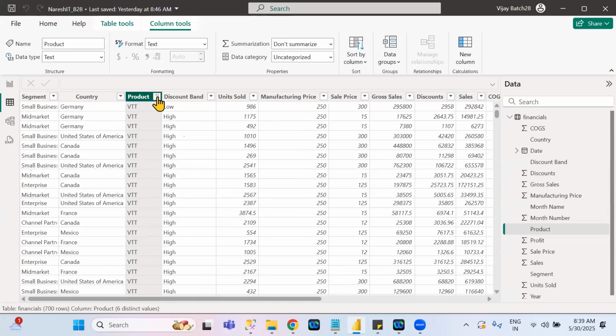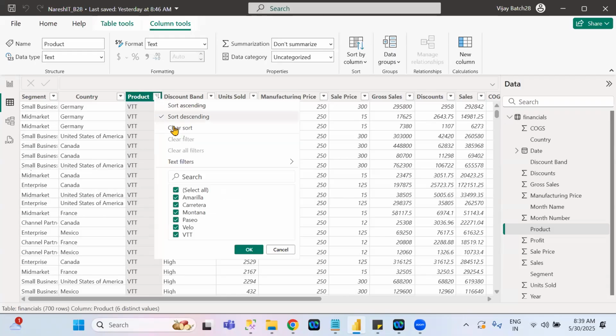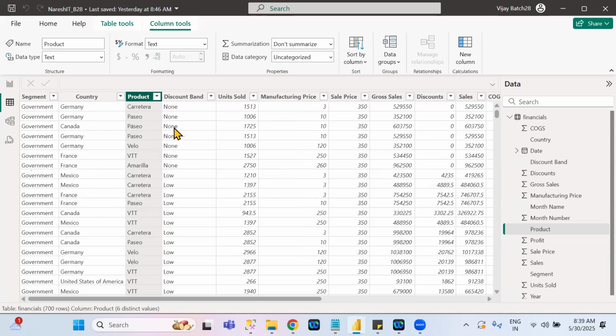If you want to clear the sorting for this particular column, when you click on the drop down, there is an option called clear sort options.